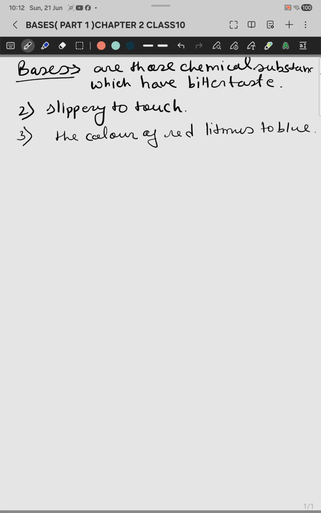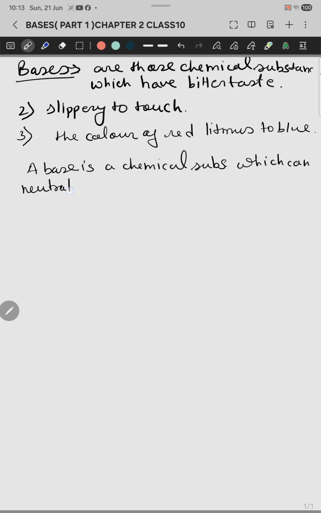Bases have the chemical property opposite of acids. A base is a chemical substance which can neutralize an acid.